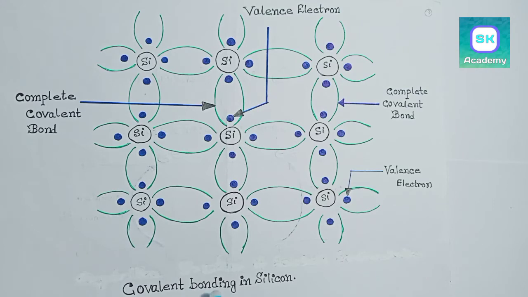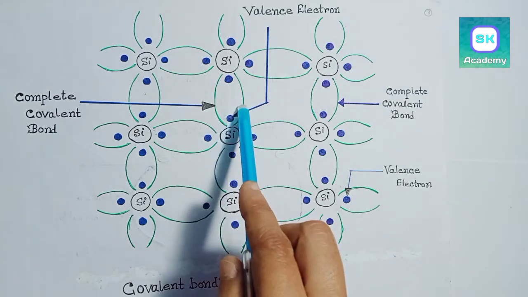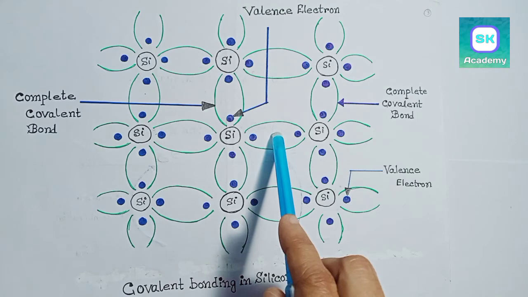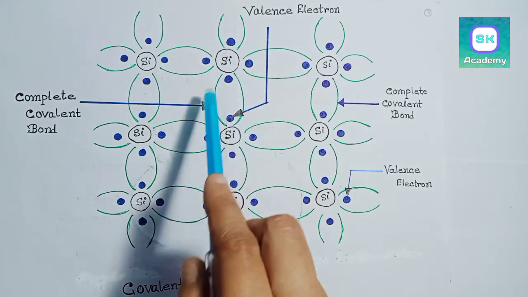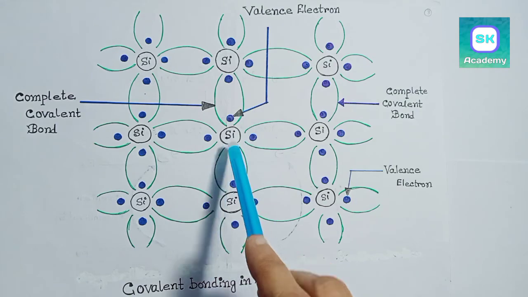This is covalent bonding in silicon. Silicon atom forms 4 covalent bonds, 1, 2, 3 and 4 with 4 neighboring atoms, 1, 2, 3 and 4. In covalent bonding, each electron is shared by 2 atoms, 1 and 2.